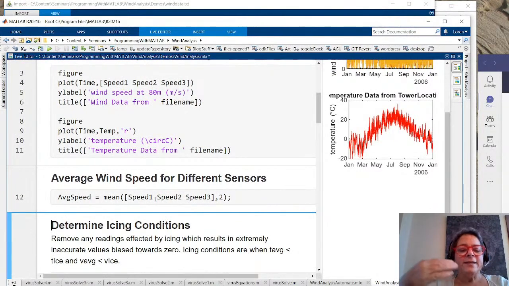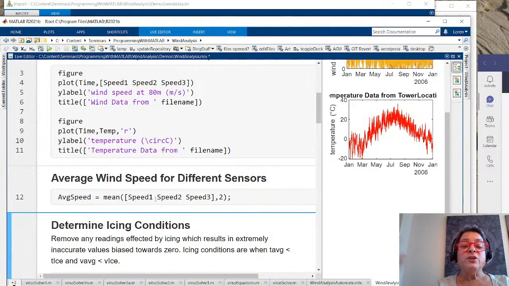And the other thing is, I'm mixing things up. The temperature, let's say it's less than 2 degrees centigrade. But if the speed is still very high, then it hasn't frozen and I don't want to get rid of it. So I might want to think, well, what if the speed is also slow? So when the temperature is low and the speed is slow, those are times when I might want to do something with the data there, because maybe I don't believe it.